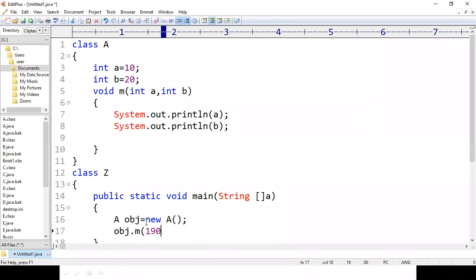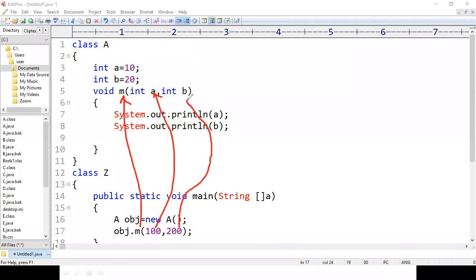For example, my 2 values are 100 comma 200. So this m method will be called, this 100 will be assigned to variable A and this 200 will be assigned to variable B.